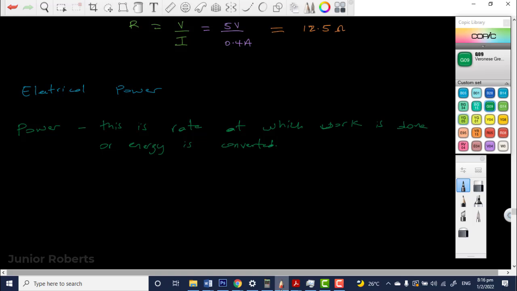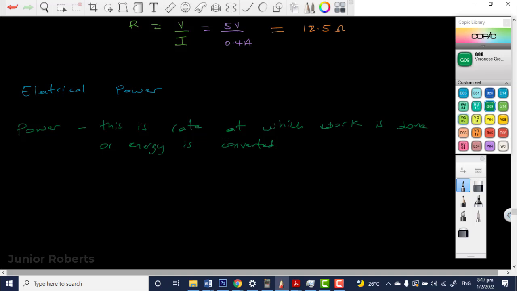And that is why when you get up in the morning and you start to do some jogging, or you do some push-ups or whatever, you start to sweat. Because when you do work to move your body, energy will be converted. So the chemical energy will be converted to other forms of energy. So whenever work is done, energy is always converted. So power now is the rate at which work is done, or the rate at which energy is converted.